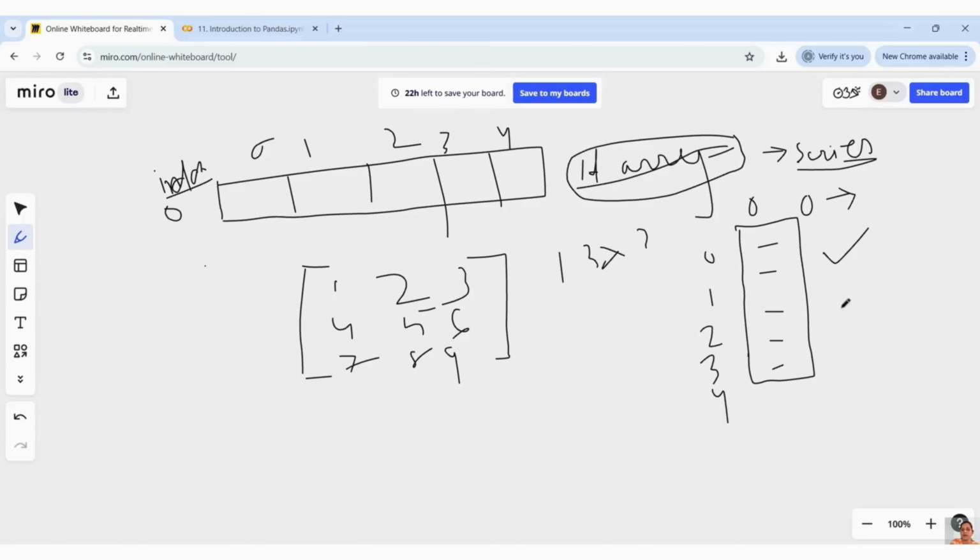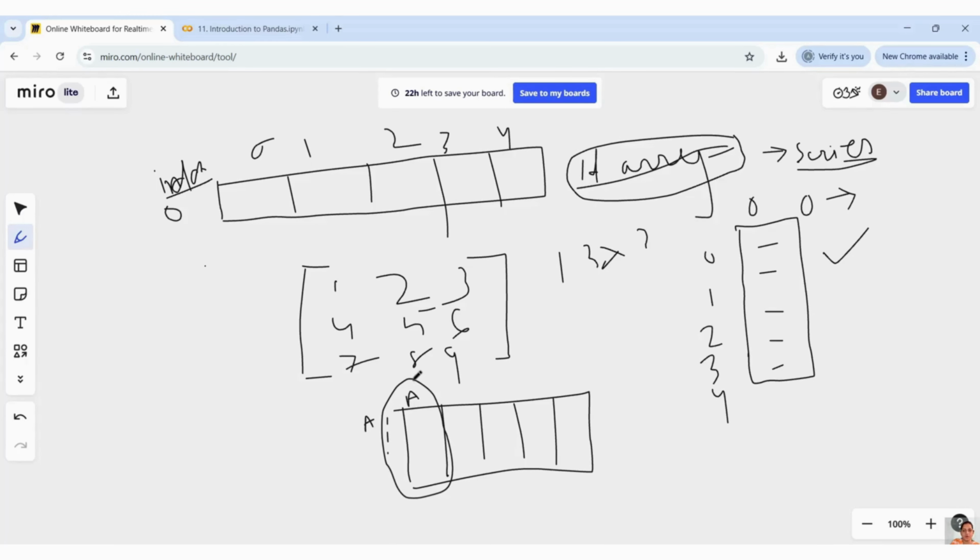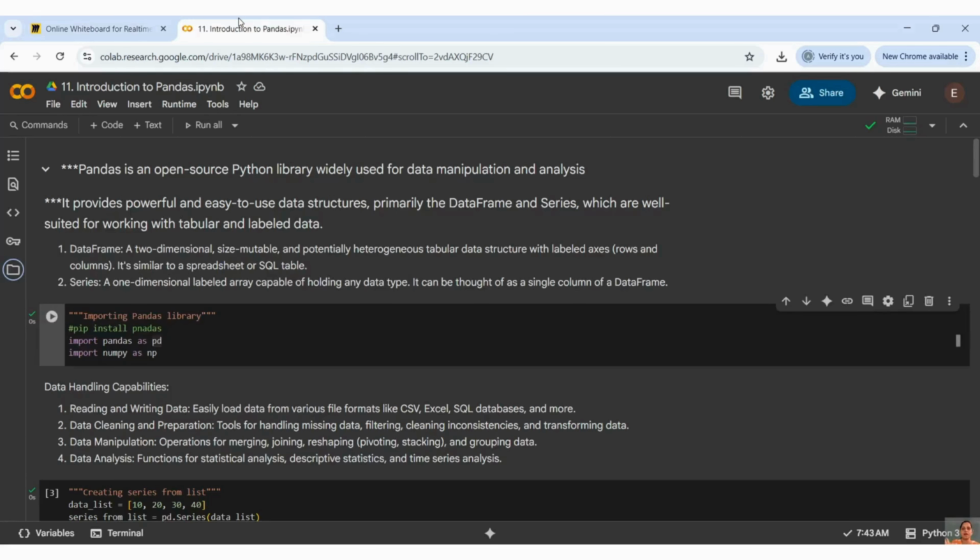And for those values we see different rows. If you think in terms of Excel, if you have seen an Excel sheet, there is a column like A, with rows 1, 2, 3, 4. So in terms of Excel, a Series is just a column. A single column is called a Series, and multiple columns are called a DataFrame, which is nothing but a multi-dimensional array. That's how you can remember it.